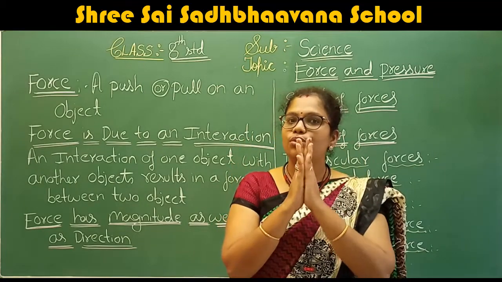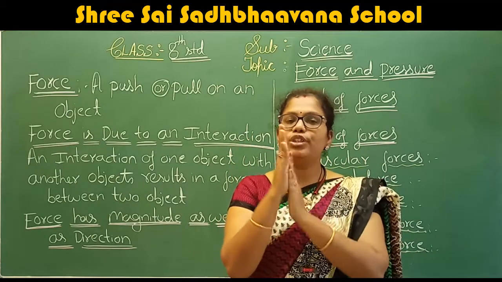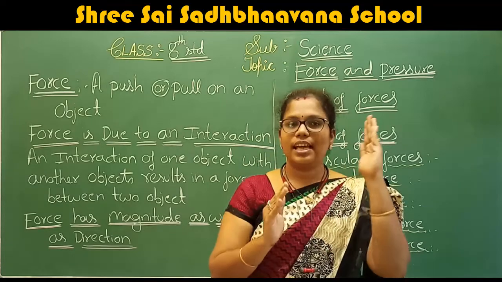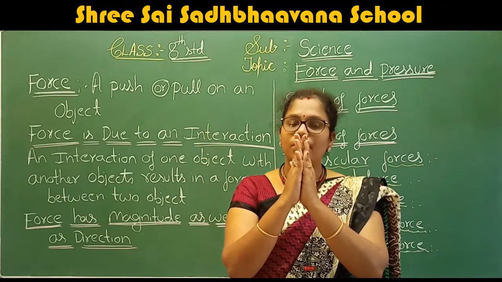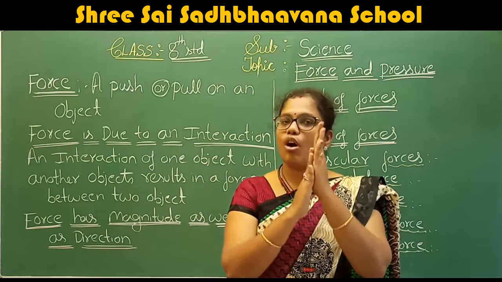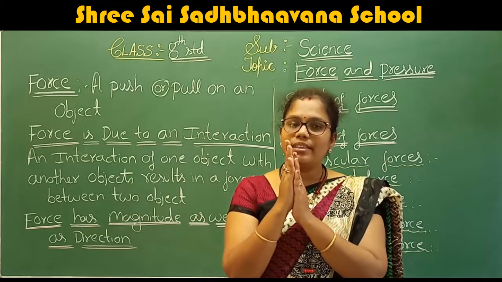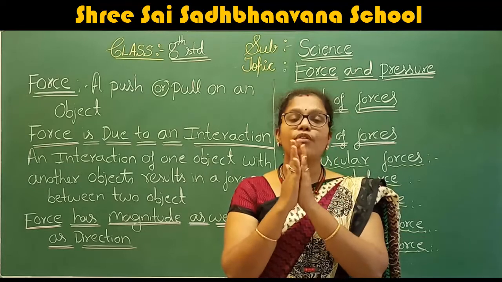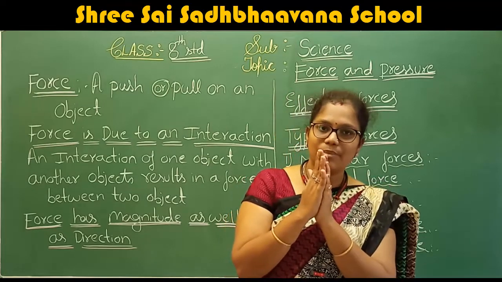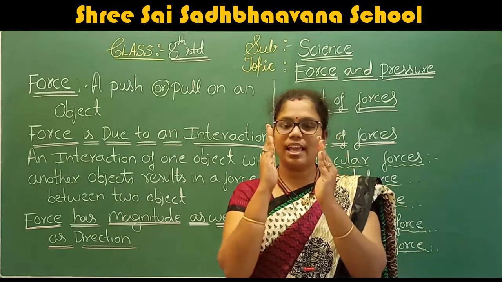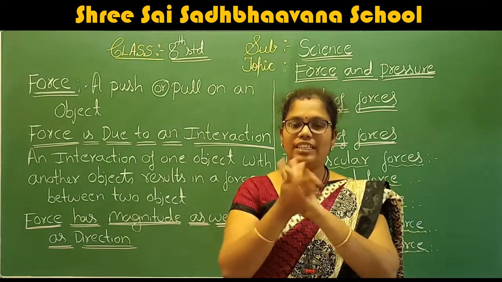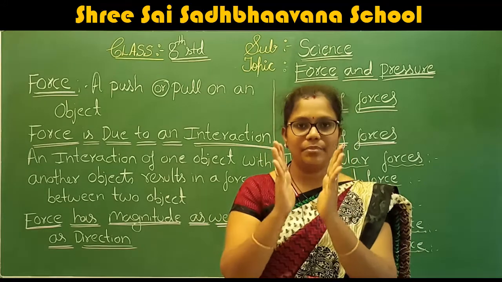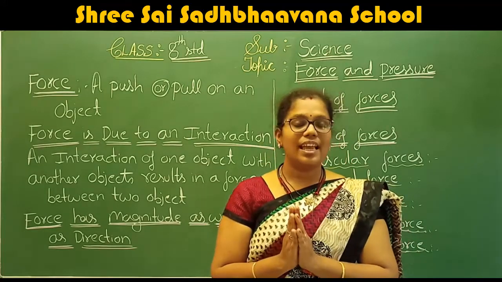I am going to do the interaction. That means I am going to rub them. This is object A and this is object B. I am going to do some interaction between these two objects. Then what happens? Some force exists between A as well as B. That's why, due to the interaction between A and B, some force is exerted.